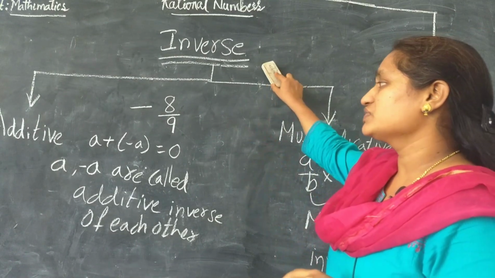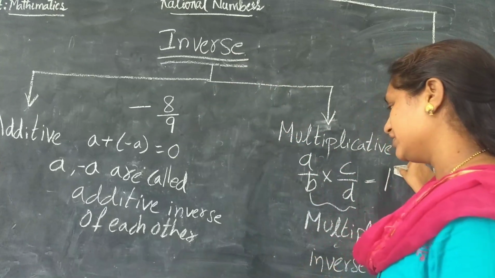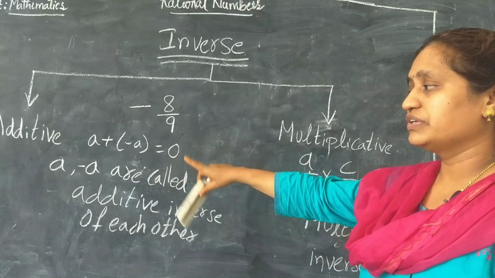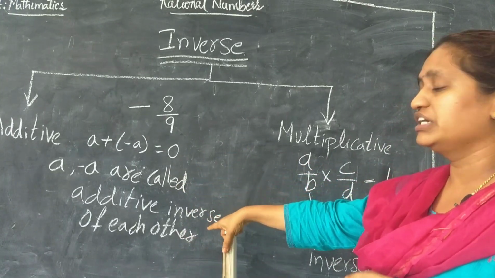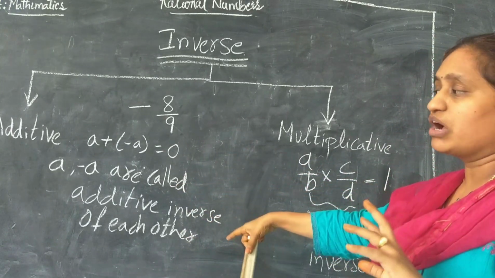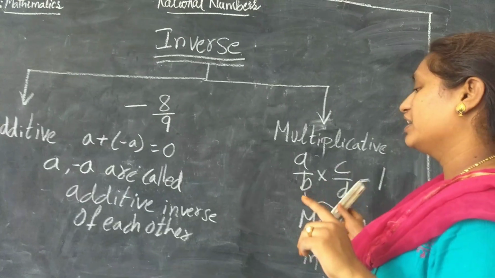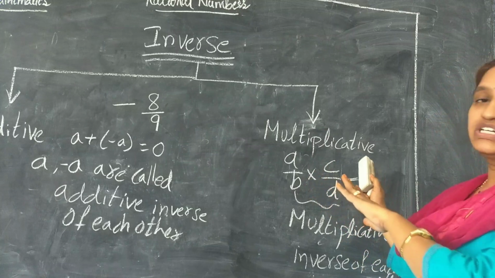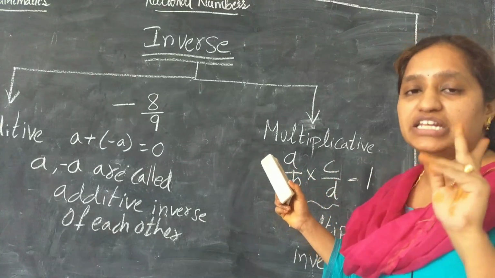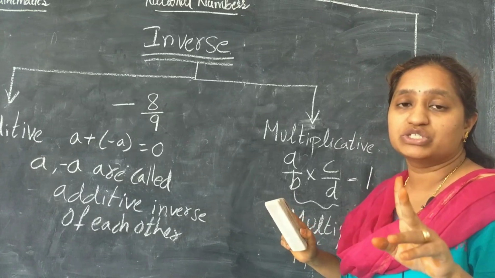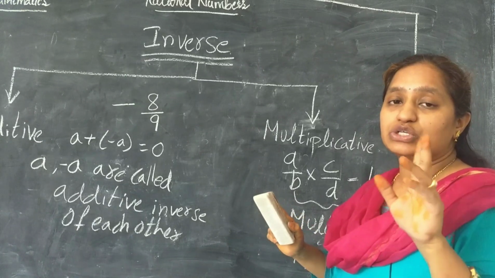Now we have additive inverse and multiplicative inverse. In additive inverse, A and minus A are called additive inverse of each other. When you add any two numbers, your resultant should be equal to 0. And in multiplicative inverse, if you multiply any two numbers, then the resultant should be equal to 1. Then those two numbers are called multiplicative inverse of each other.